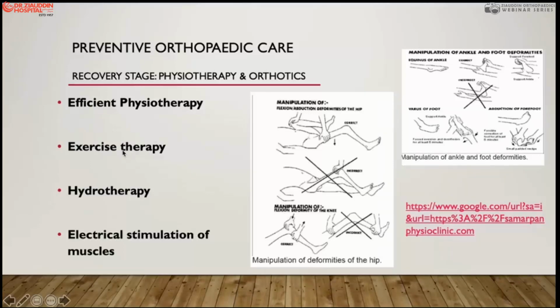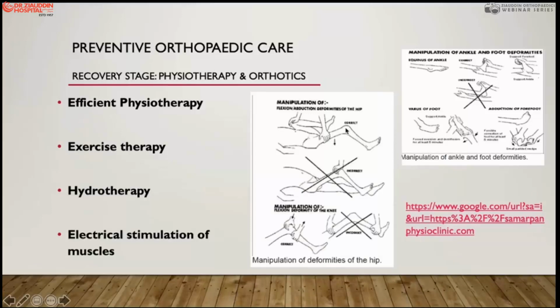And sometimes during the recovery phase we also give hydrotherapy, which is very popular in cerebral palsy patients, and muscle build-up exercises. Sometimes you have to give electrical stimulation to the muscle to keep their motor neurons in the spinal cord revived. Here some figures show the method of the exercises. If you do exercise by just pressing the knee joint, it may not release the hip contracture and may produce a lordosis here.